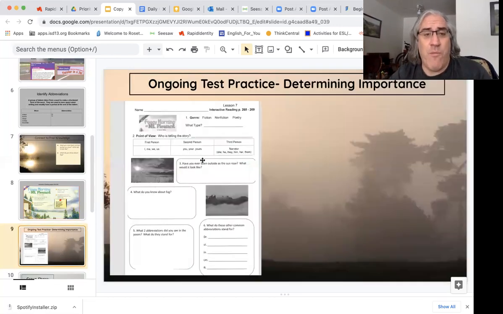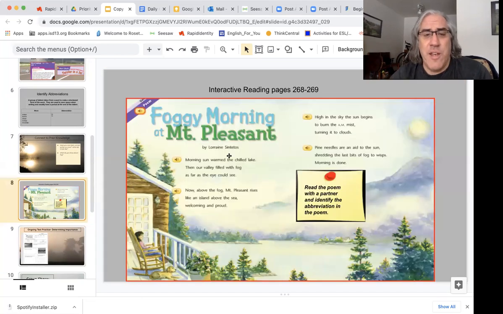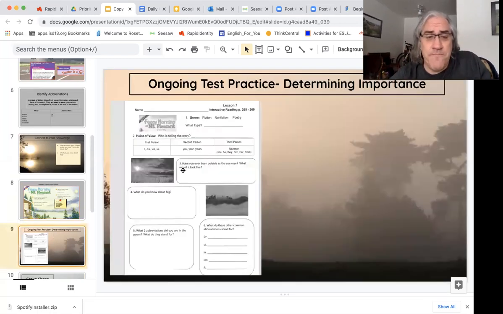Ongoing practice. We only have one page today, Foggy Morning at Mount Pleasant. It is a poem, so you don't have to worry about that one. I told you before it was a poem. Who is telling the story? Well, it's very difficult, but you try and find yourself. Is Lorraine Cinteros, the poet, actually here talking about this? Or is she talking about somebody else who's watching the morning sun? And if you don't know, it's okay to just guess because this is a hard one.